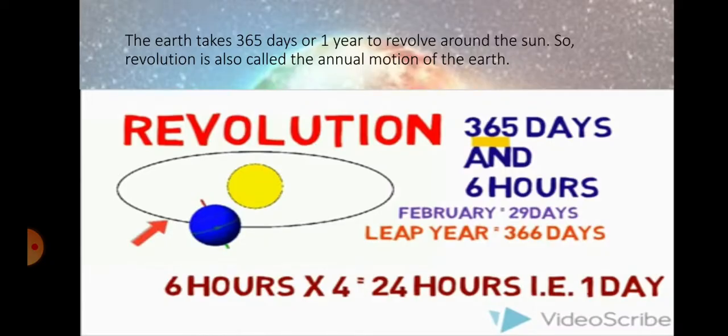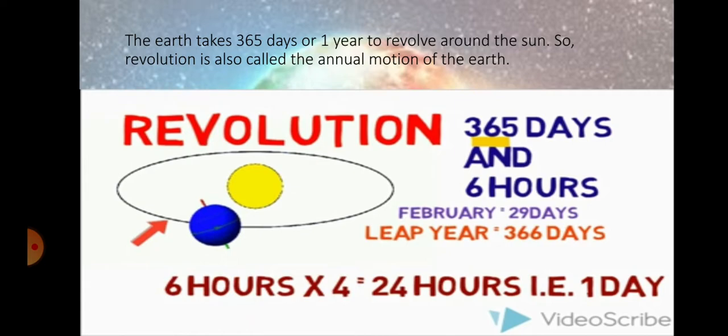So next is revolution. Revolution means the Earth moves around the Sun. It takes 365 days or 1 year to revolve around the Sun.